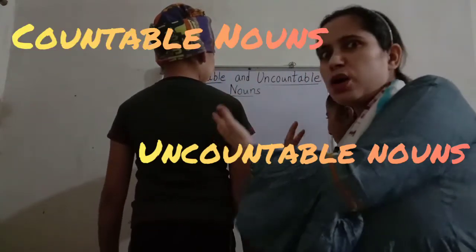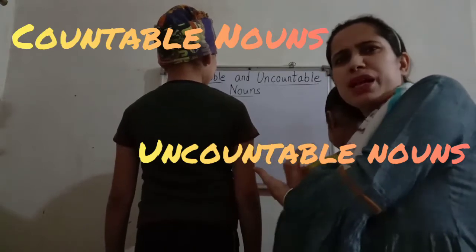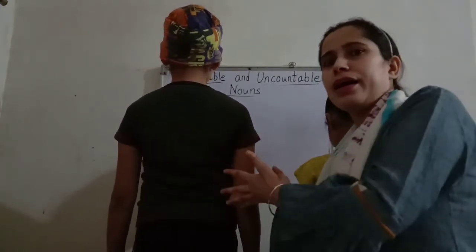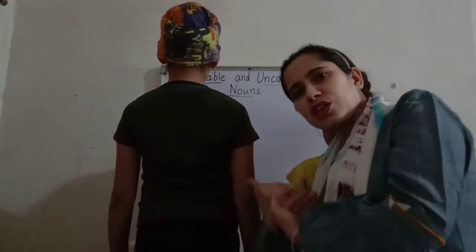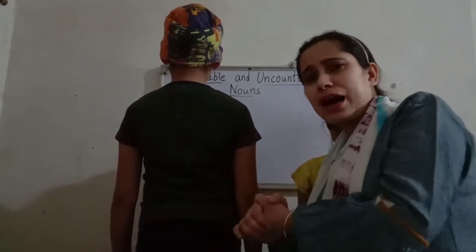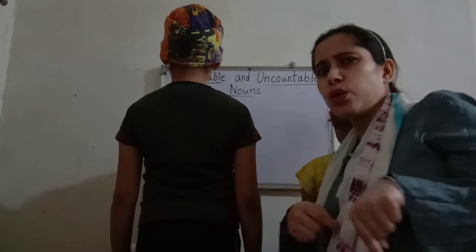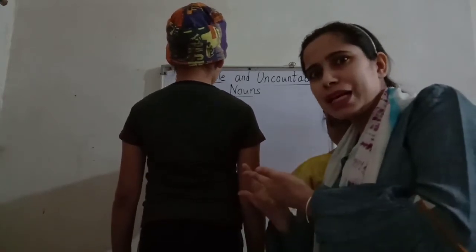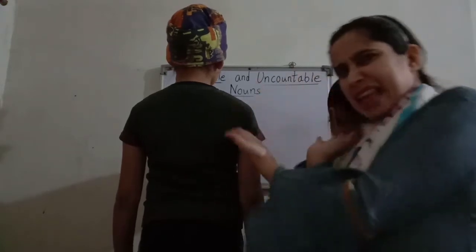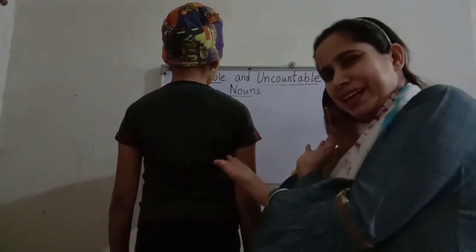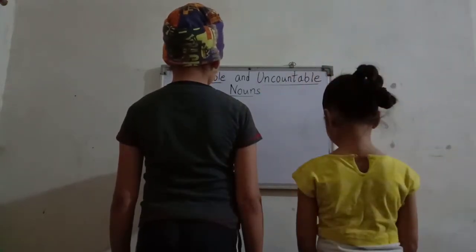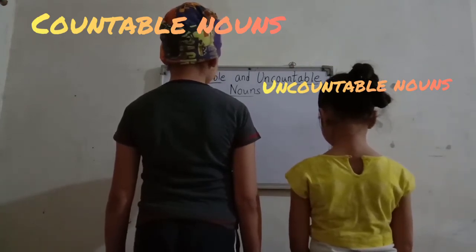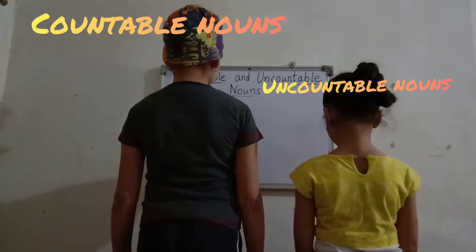They are countable and uncountable nouns here. That's why they are not letting Tajinder ma'am stand in the class. So I am going and they will stand and I will tell you something about them. Ready? Okay. So, what are countable nouns, children?